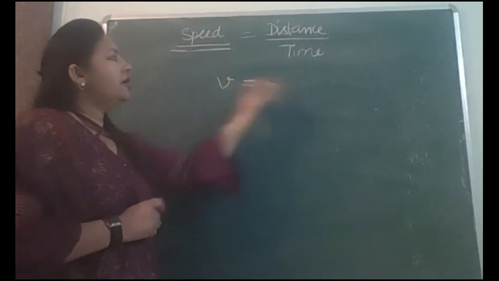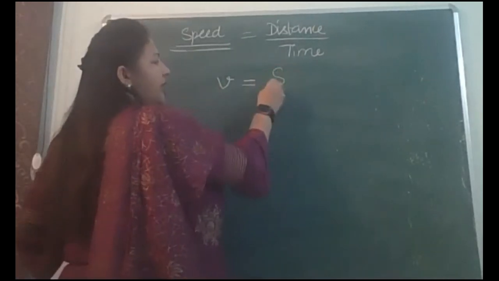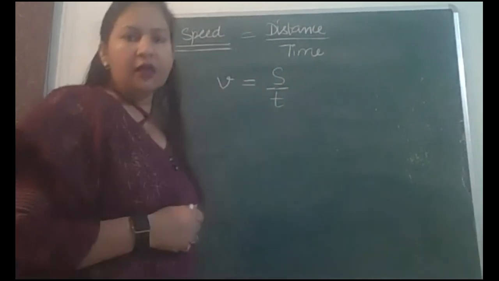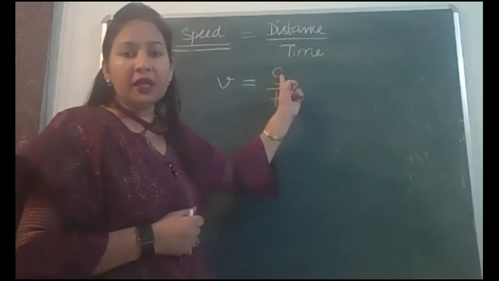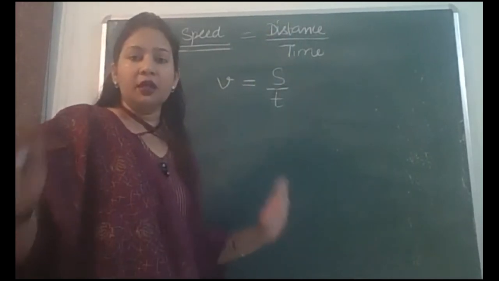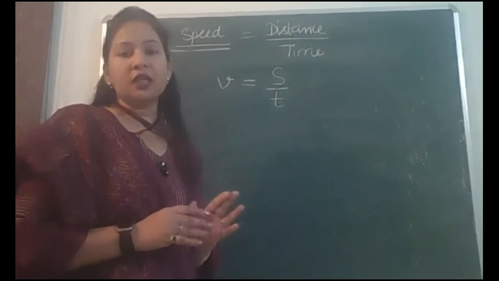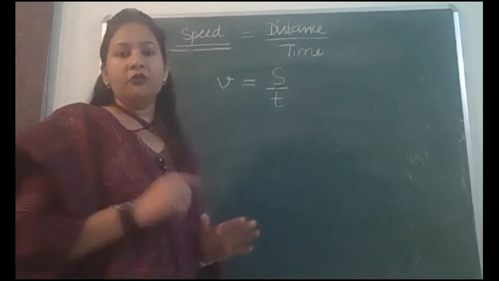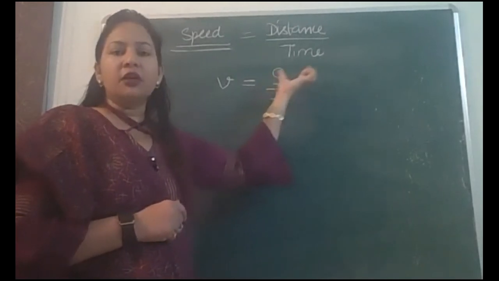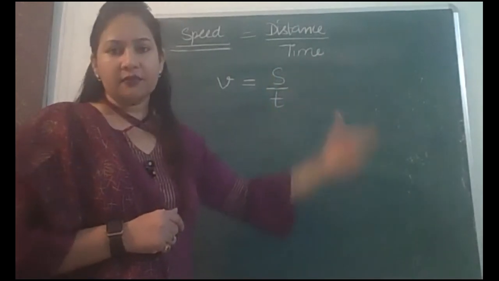Then distance we denote either by S or X, time T. T time is okay, but S is not speed here. Note down, S is distance here. In the whole chapter, in all the books also, they are using these symbols. So let's not get confused. S is distance and displacement, or even you can use X for that.